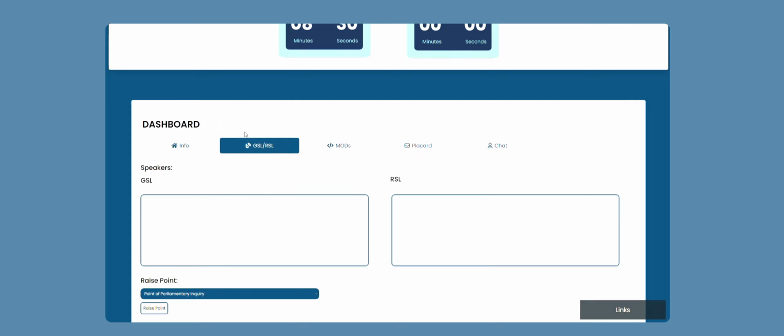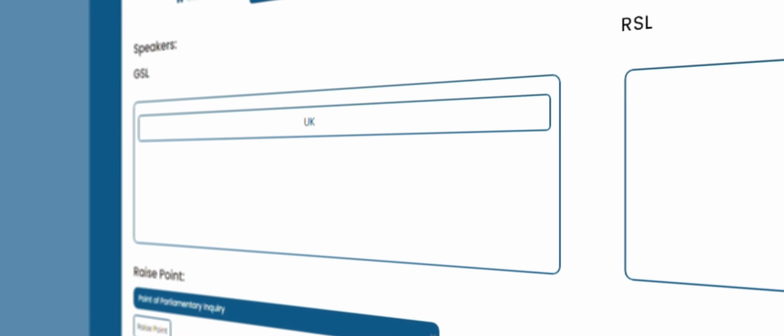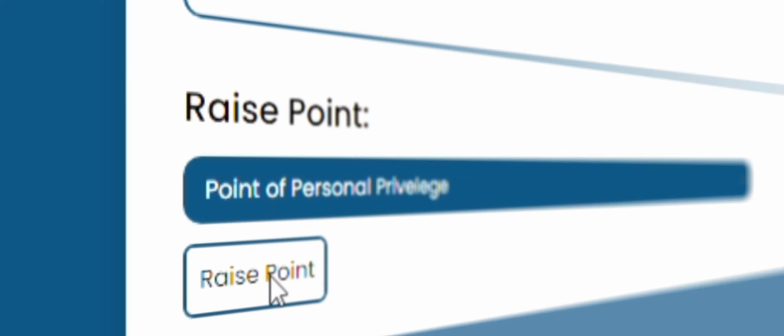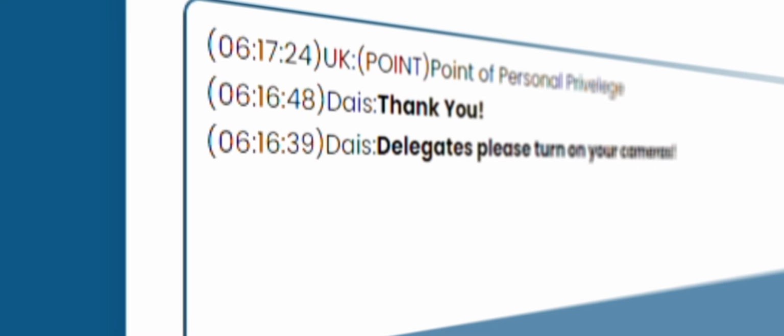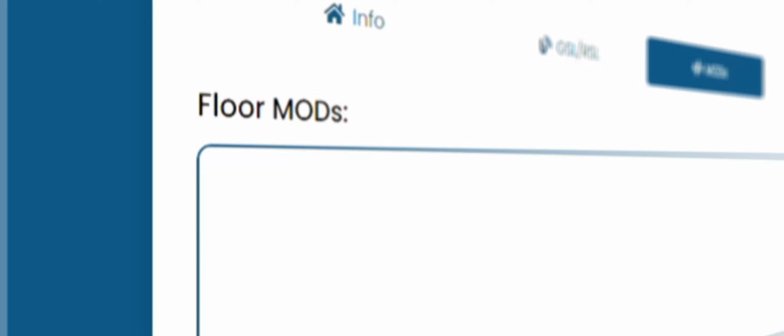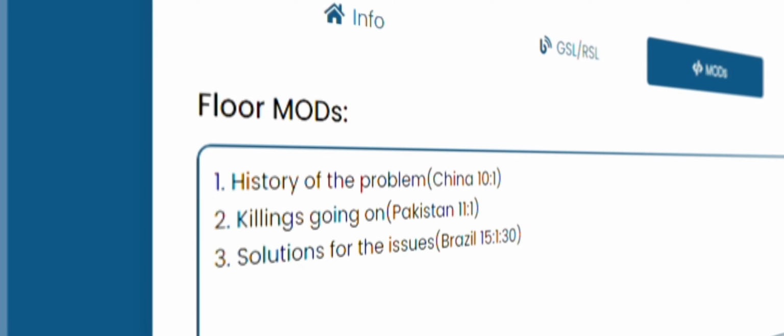Be able to see exactly at what position your country is and when you will speak for both the GSL and the moderated caucus country list. Understanding and respecting speeches is a key role of a delegate. Therefore, now, raising a point is also digitized, which will be sent over to the notification panel for the dais to see.